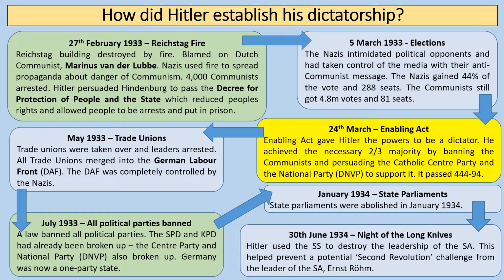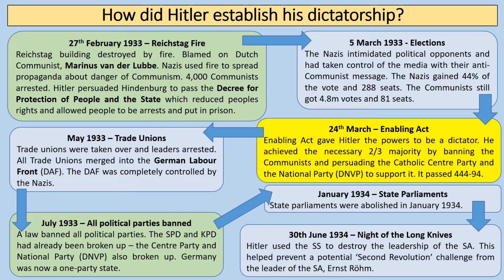Now, the Enabling Act is what basically makes Hitler a dictator in Germany, because it is a law which is passed, which gives Hitler the powers to be a dictator. He initially says he's just going to use this for 4 years, but then obviously this just continues. So this is a real turning point in terms of the setting up of a dictatorship, hence why it's highlighted